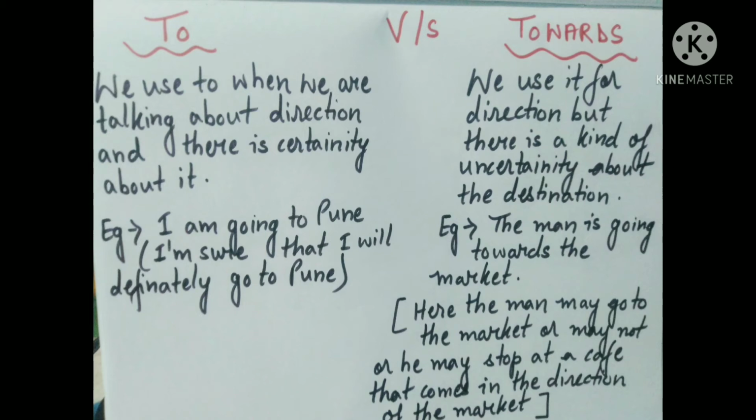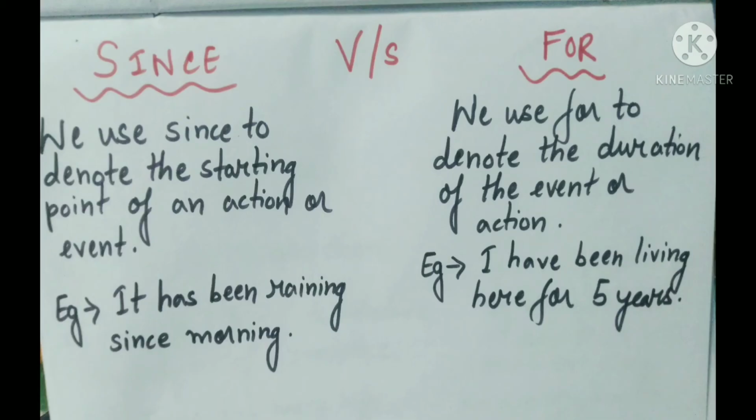The next set is since and for. We will use since to denote the starting point of an action or an event. For example, it has been raining since morning. I have been studying English since childhood. It will tell you that when this event or action has started or begun.